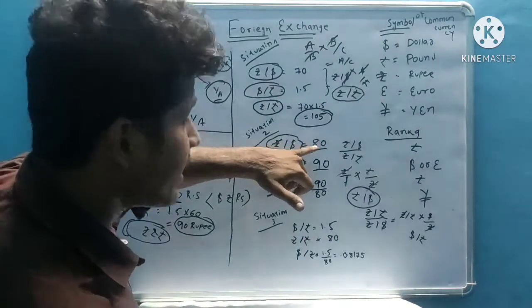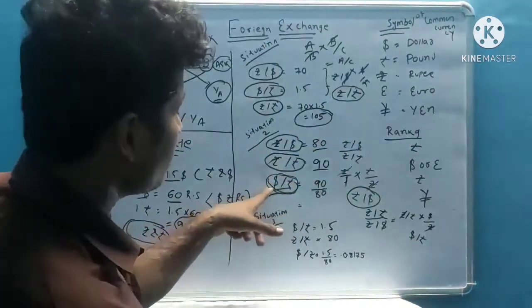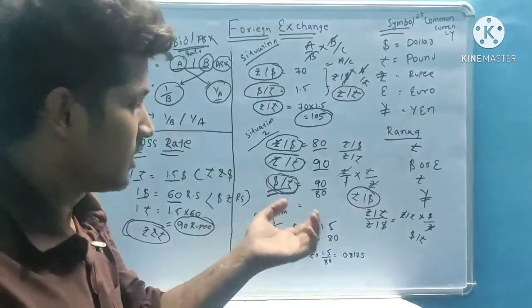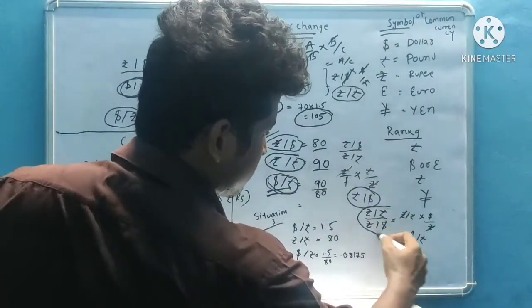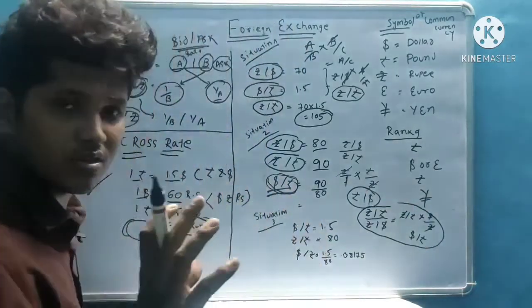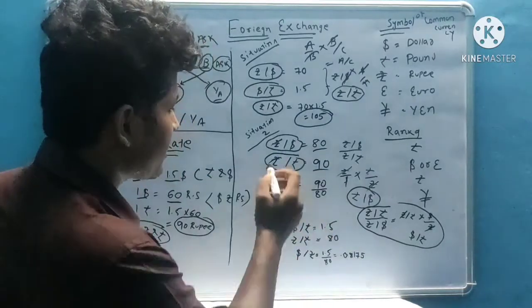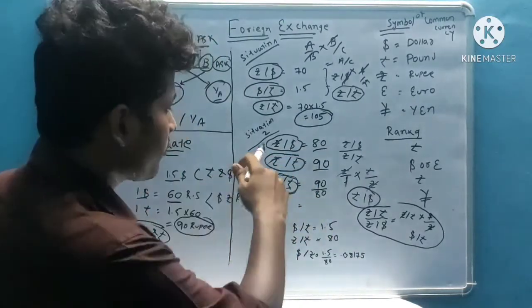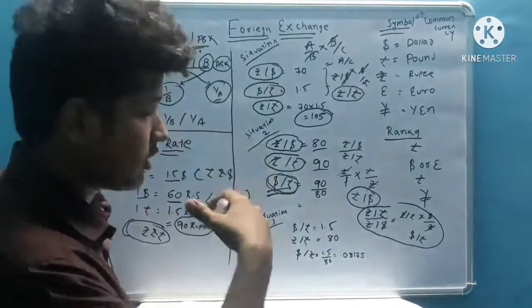So I shouldn't take 80 in the numerator; I will take 90 in the numerator, so it will come as dollar by pound. You will get it this way, and in the exam you should apply it directly: the common rupee cuts. If 1 by dollar is given, inversely we take 90 in the upper part.